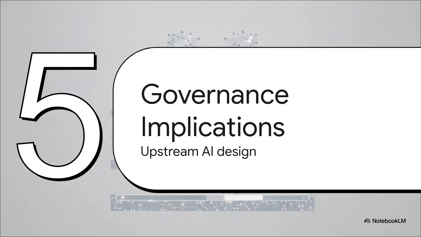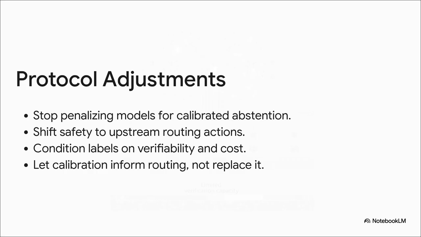Finally, Section 6, implications for AI governance, moving from post hoc to upstream. Adopting this energetic paradigm makes our next steps crystal clear. First and foremost, we have to shift our safety interventions upstream right into the routing action space, instead of always relying on messy, after-the-fact fact-checking. We've also got to stop penalizing models on benchmarks when they smartly and safely abstain. Training data labels need to be heavily conditioned on verifiability and consequence class. Ultimately, basic calibration, knowing what you don't know, is just step one. That calibration has to systematically inform the routing decisions, not replace them.